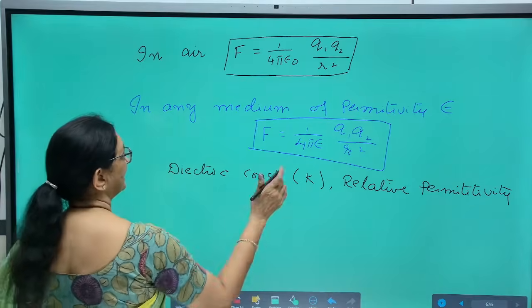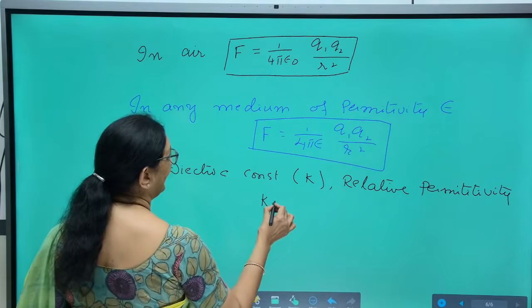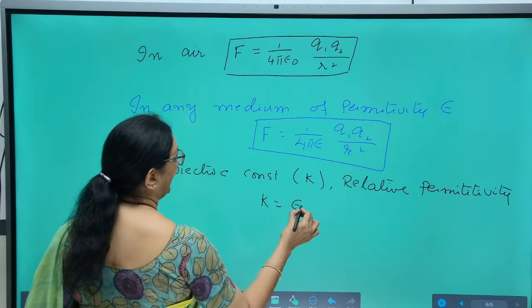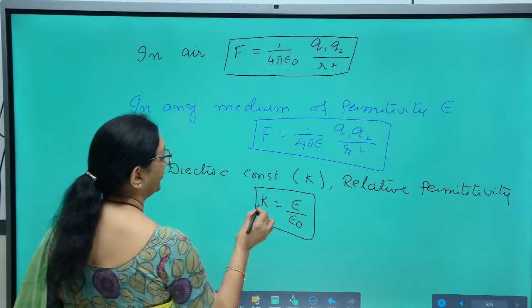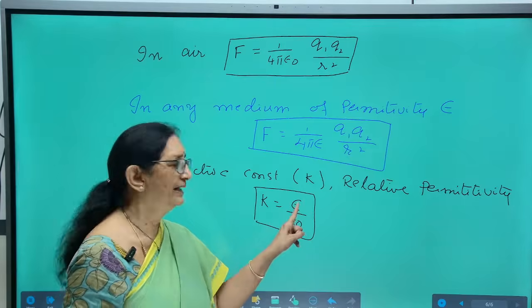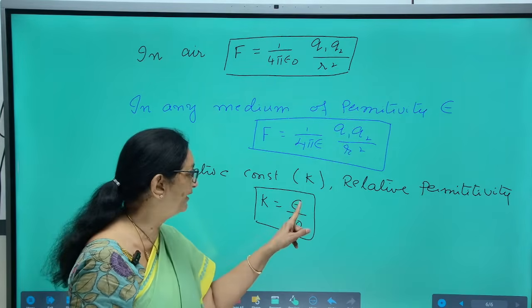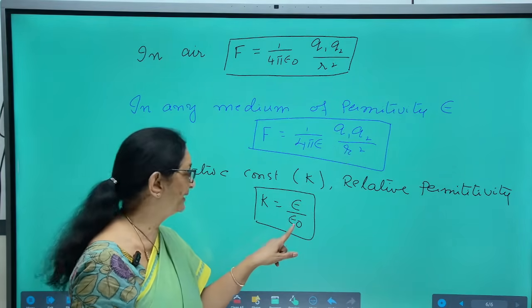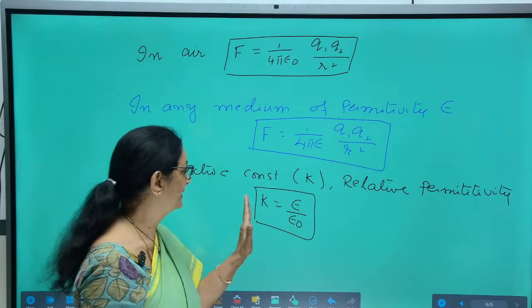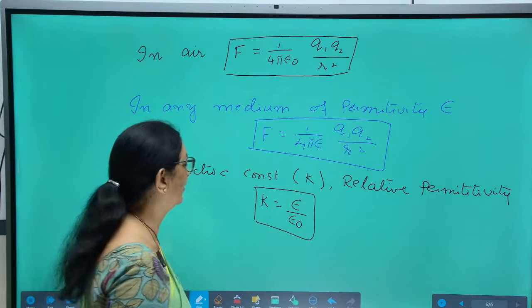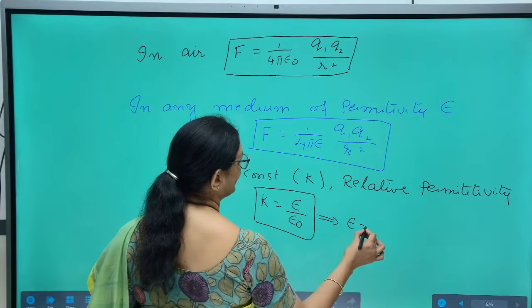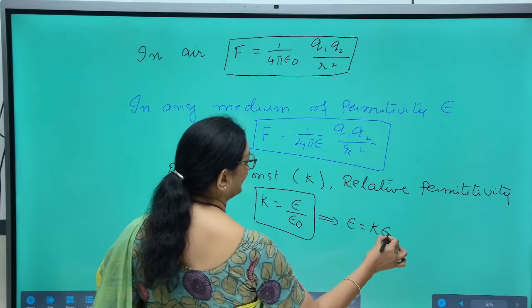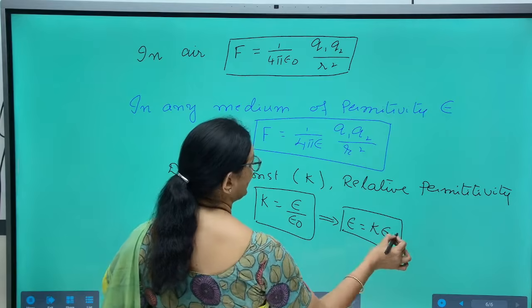It is represented as K. K is equal to epsilon by epsilon naught. Relative permittivity, that is the ratio of permittivity of the medium and permittivity of air or free space. So, K is equal to epsilon by epsilon naught implies epsilon is equal to K epsilon naught.